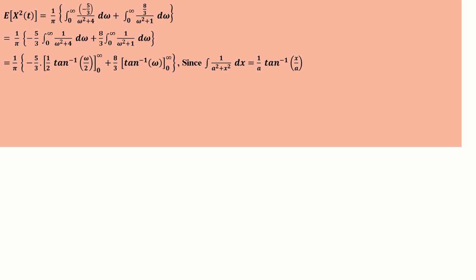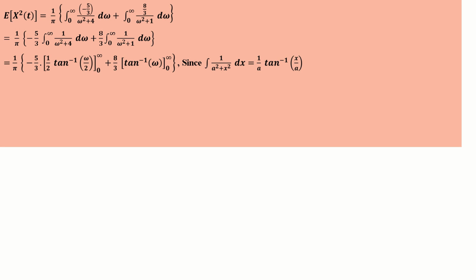Minus 5 by 3 is a constant, take it outside. So minus 5 by 3 integral 0 to infinity of 1 by omega square plus 4 d omega, plus 8 by 3, which is a constant, into integral 0 to infinity of 1 by omega square plus 1 d omega. We know the integral of dx by x square plus a square is nothing but 1 by a tan inverse of x by a. That is the formula we are using in the first part.